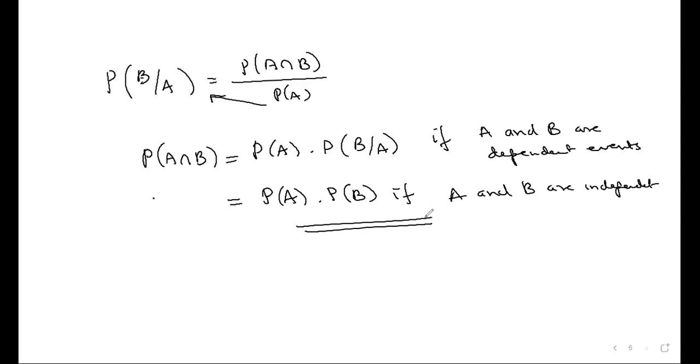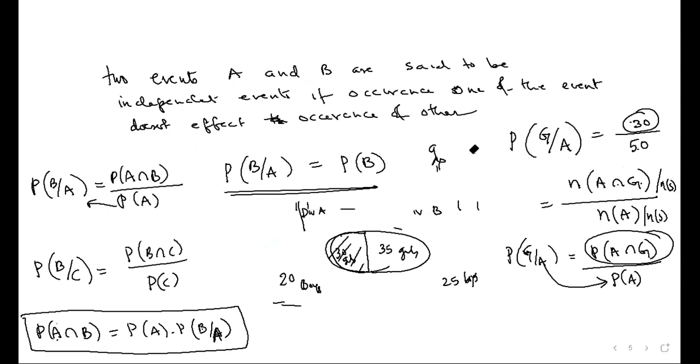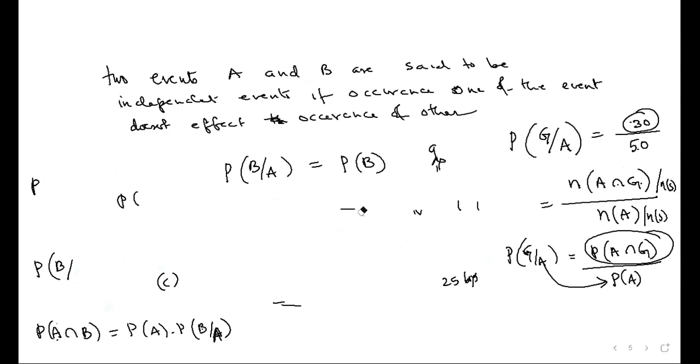One second, sir. First point, what did I say? Probability of G given A. This you understood, this part you have copied? No, sir, it's not that much clear. Can you explain that part again? What part? The intersection part. Through that example I showed you, what does that 30 stand for?